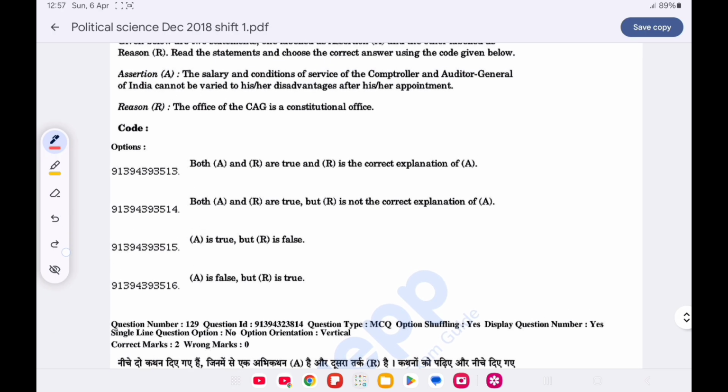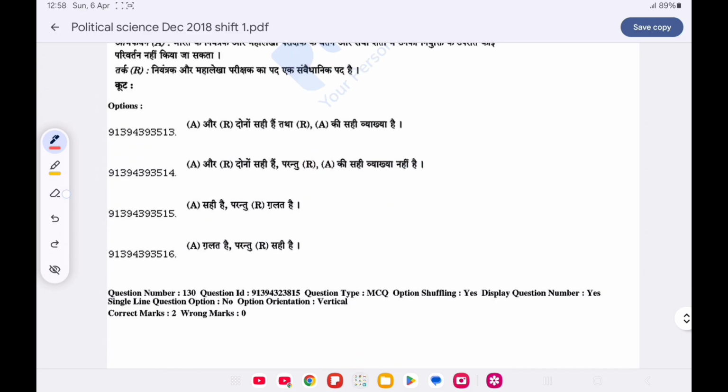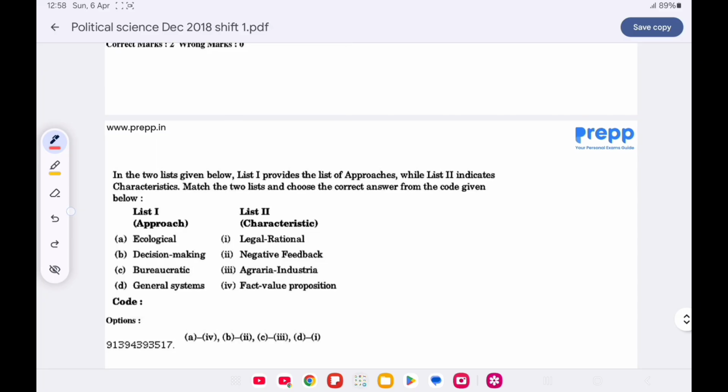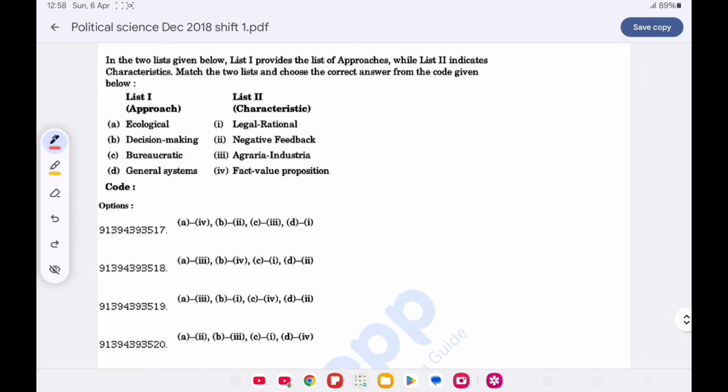Choose the correct option from the code given below. Option A is correct, as both the statements are true, and R is the correct explanation of A. Question number 130. Match list 1 with list 2 and choose the correct option from the code given below. Option B is correct, that is ecological approach is agrarian-industrial, decision making is affect value proposition, bureaucratic is legal-rational, and general system is the negative feedback.